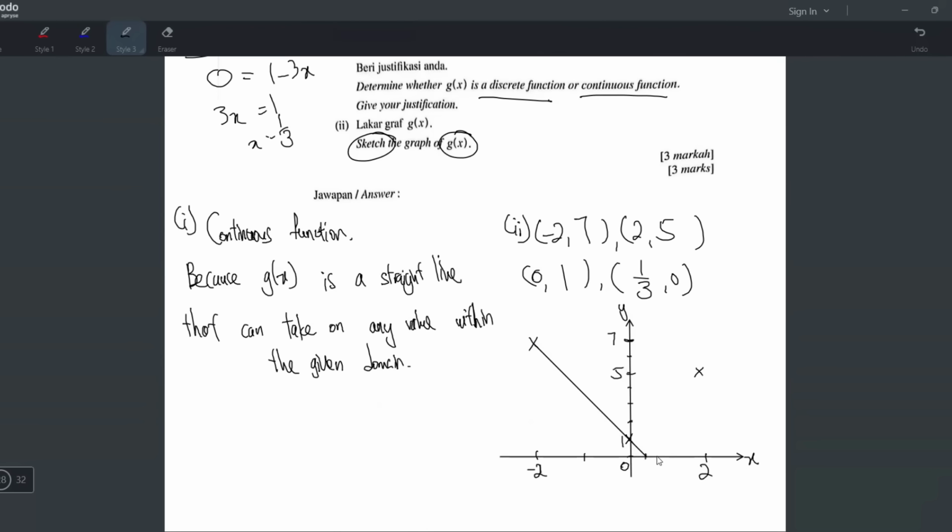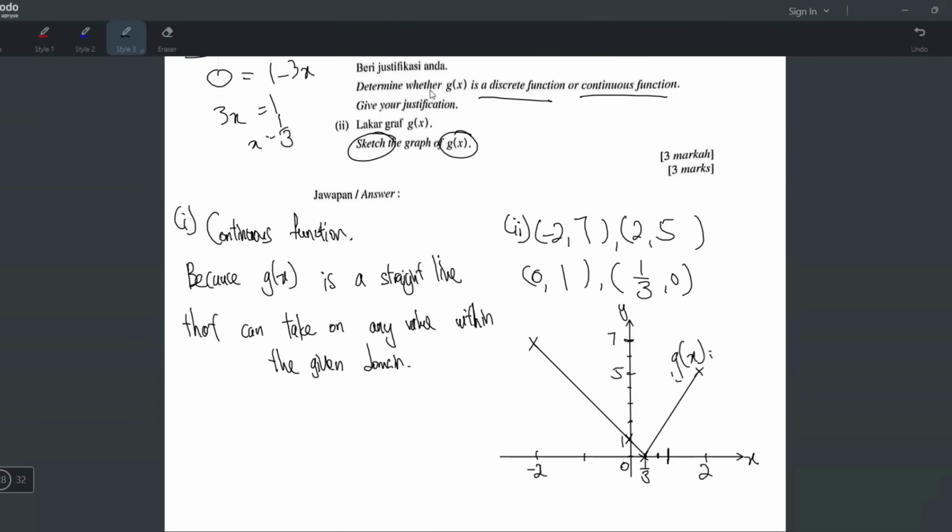This one I have to make it 1/3, like maybe 2/3, and then this is 1. So 1/3, I just place it here. Yeah, it's a sketch question, you can do that. Okay, done. This is the answer. Now it looks nice already. So just label the function and you are done.